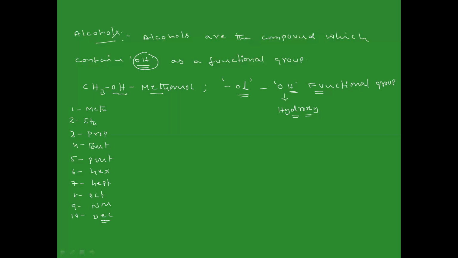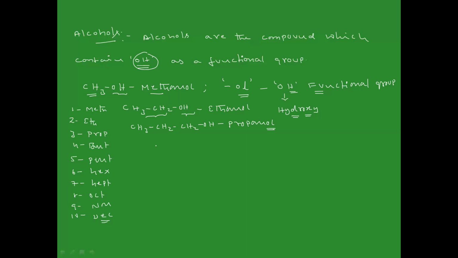Like that. So whenever the compound contains only one carbon, we say this is methanol. The same, if you have CH3CH2OH, we have two carbons and the OH is a functional group, so this is ethanol. Similarly, if you have three carbons, then we say this is propanol.